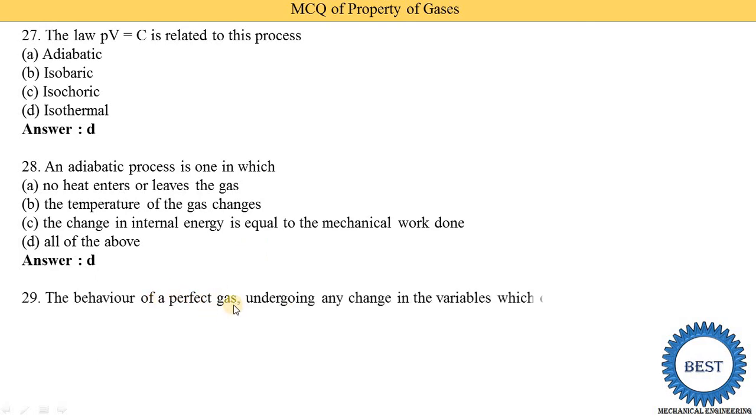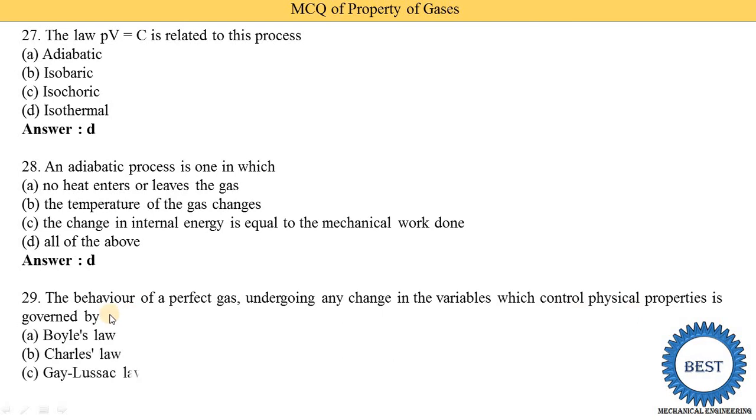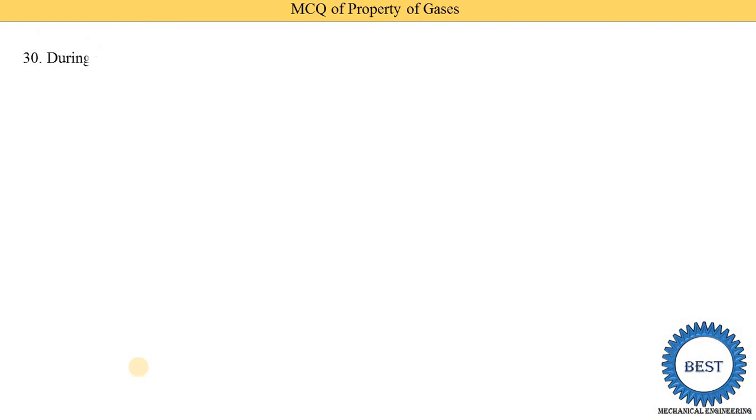The behavior of a perfect gas undergoing any change in the variables which control its physical properties is governed by Boyle's law, Charles's law, option C, Gay-Lussac's law, or all of the above. So all of the above is the correct answer.